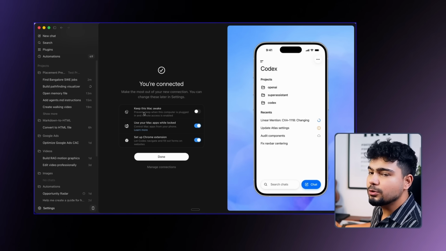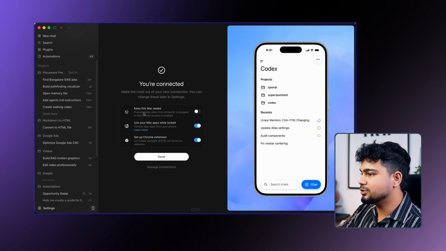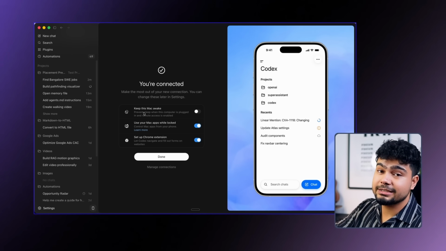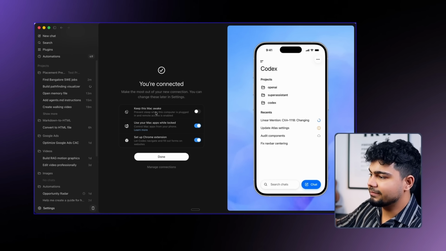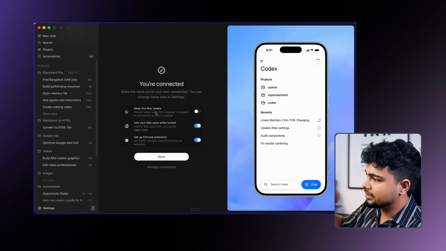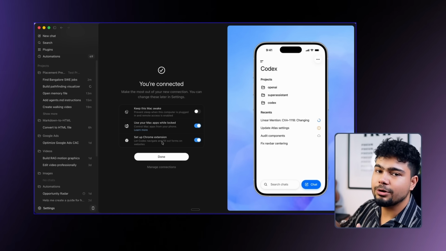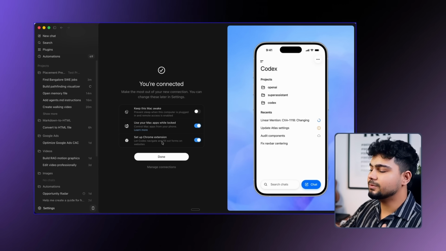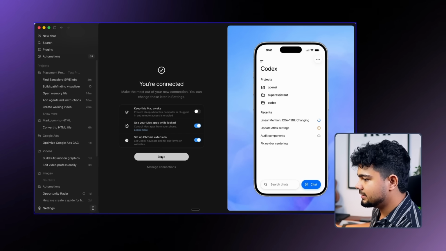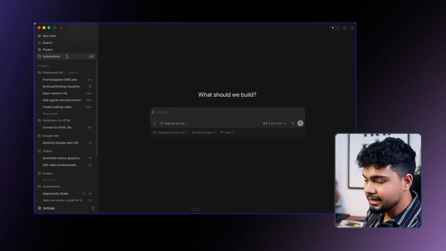And if you want to work from your phone, say you are going out somewhere for work, but you have a lot of things to do and need access to your desktop, then you just need to keep your Mac awake. If you click on this, then your Mac will be awake and your Codex will work. Similarly, there is one more thing, which is the Chrome extension. We have already added the Chrome extension, so it can use Chrome to do other tasks for us as well, which is amazing. I think I'll turn this on, done. And Codex on mobile is working.